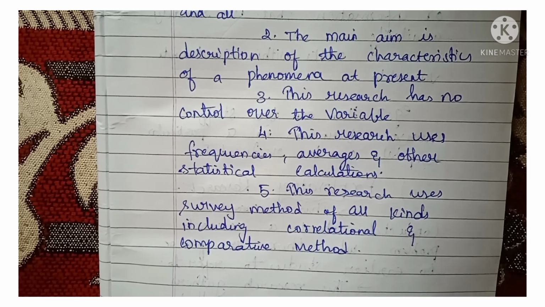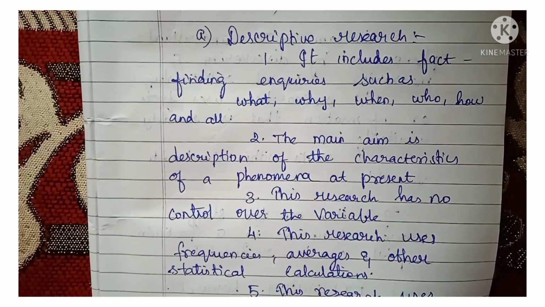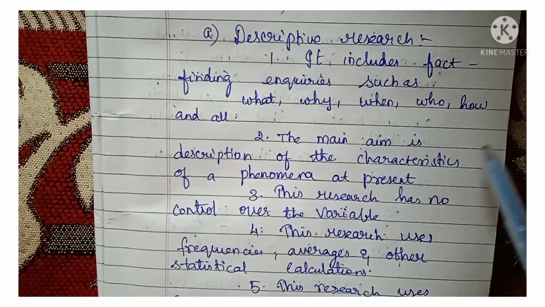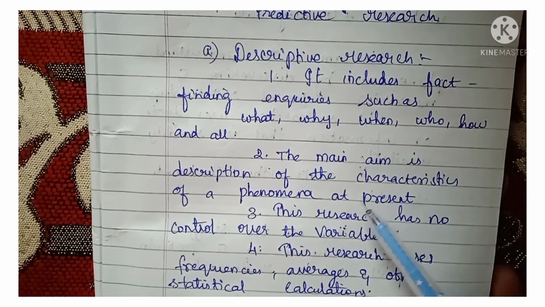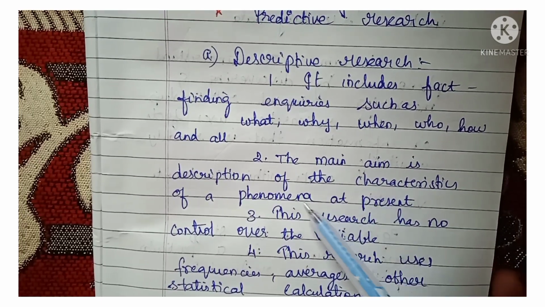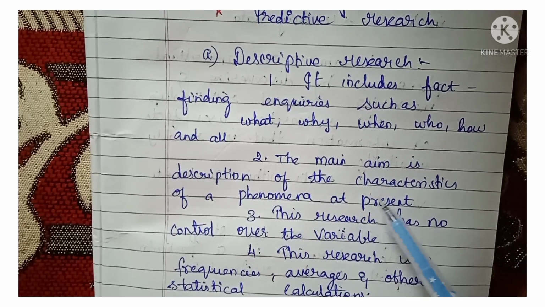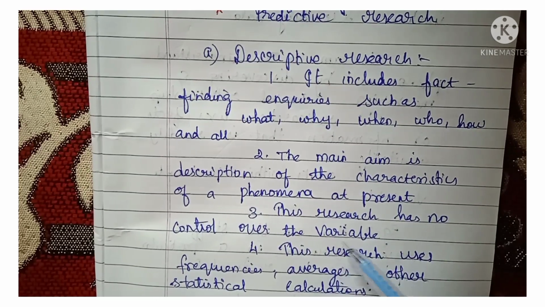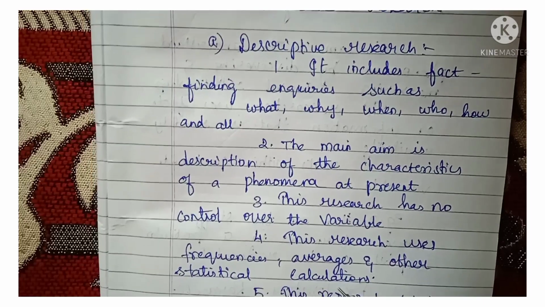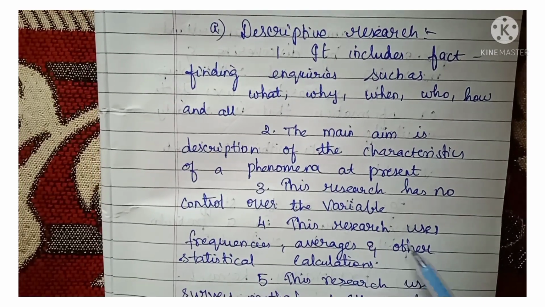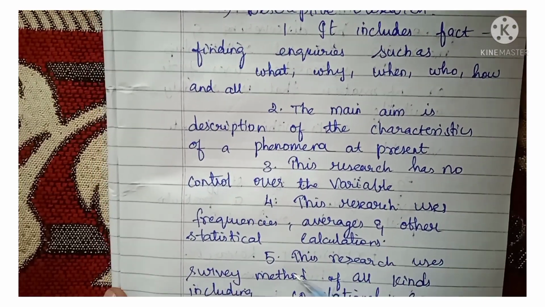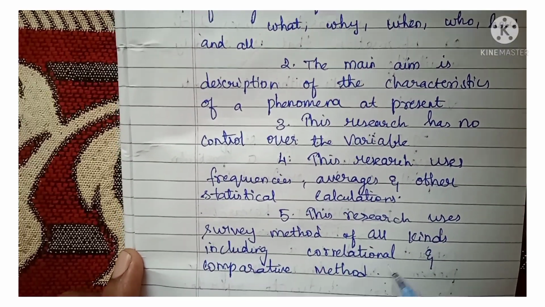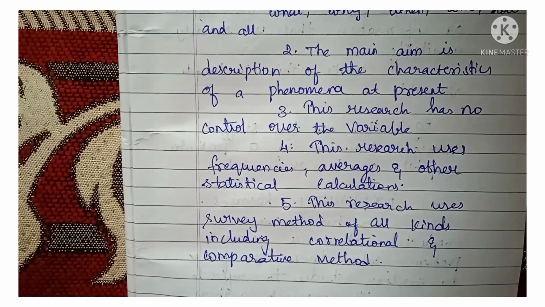So this is with regard to descriptive research. Once again, it includes fact-finding inquiries such as what, why, when, who, how, and all. The main aim is to study the description of characteristics of a phenomenon which is at present. The researcher has no control over the variables. This research uses frequencies, averages, and other statistical calculations, and survey method of all kinds, including correlational and comparative method.